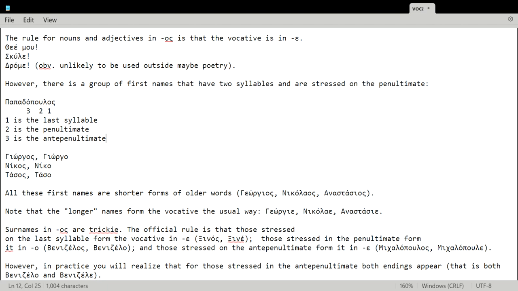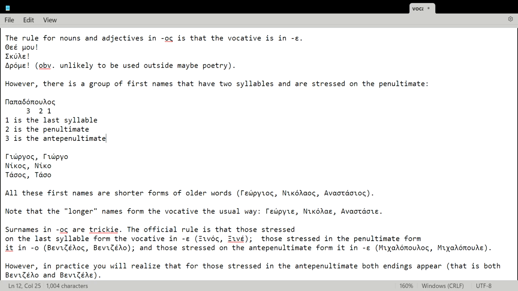Hello, today we're going to look at how to form the vocative case of names, first names and surnames ending in -os. However, before that, we need to explain briefly two things that are necessary to properly understand what is going on with the vocative of first names and surnames in -os.